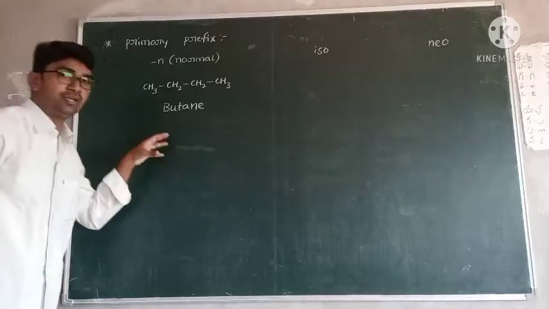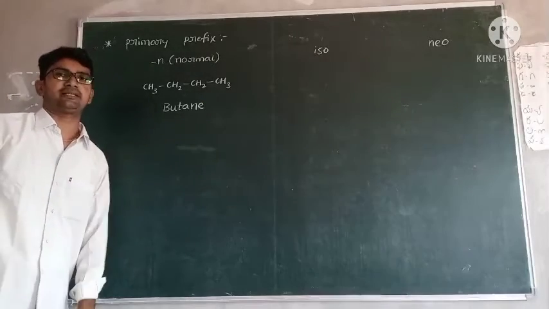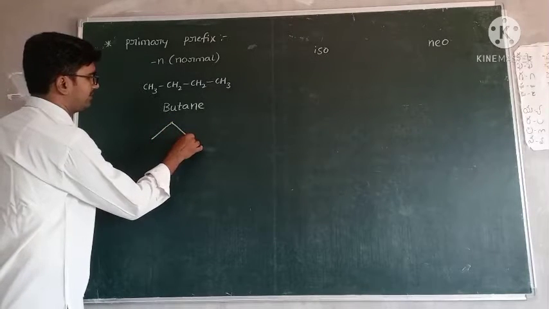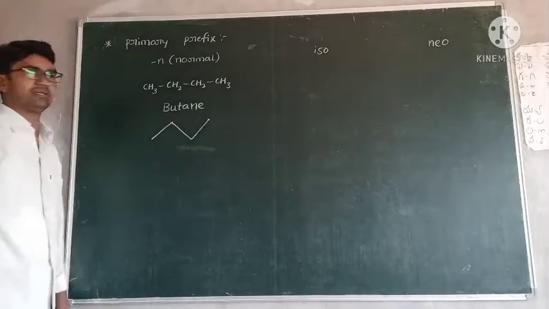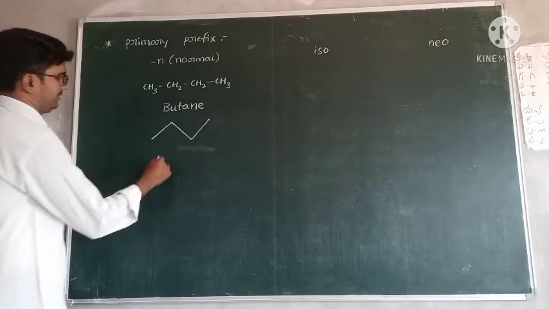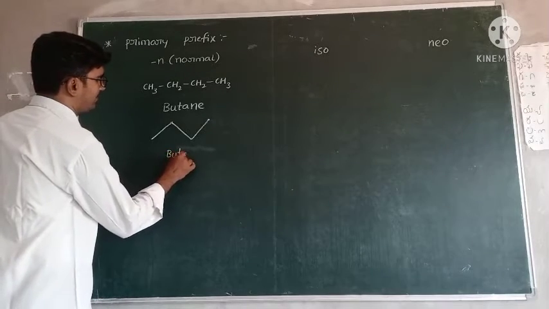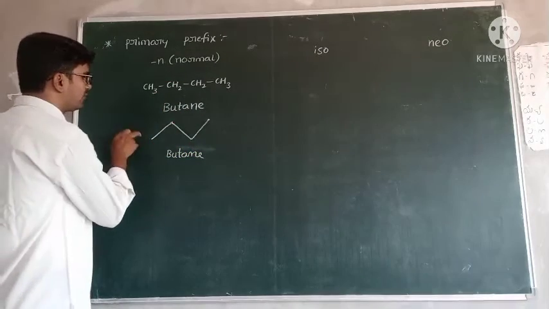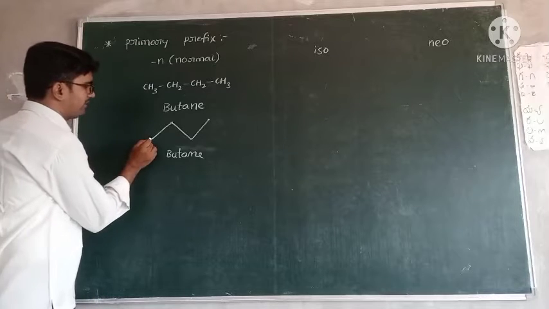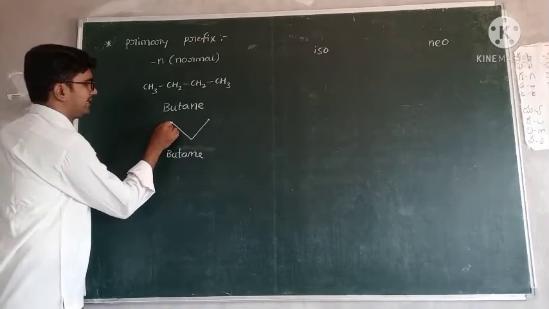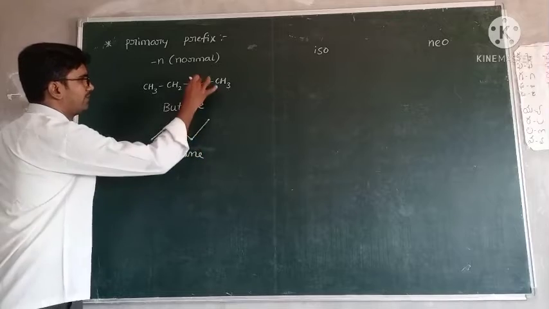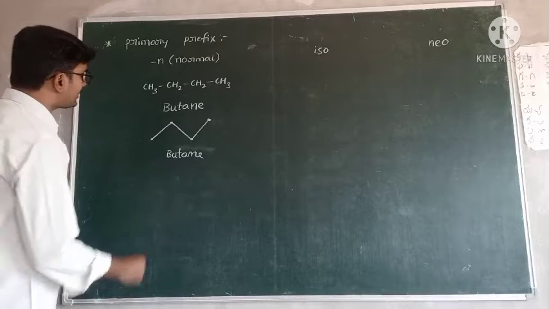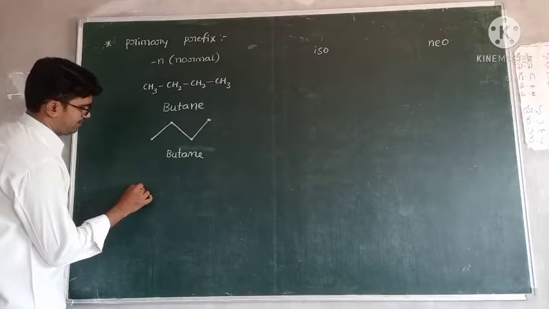And also this one we can write in skeleton manner. Skeleton means this is one carbon, this is second carbon, this is third carbon, this is fourth carbon. This is also called butane. Why, sir? Very simple. Because every time writing carbons and hydrogens is very difficult. That's why we are using this type of method also. Skeleton. Okay, one more.